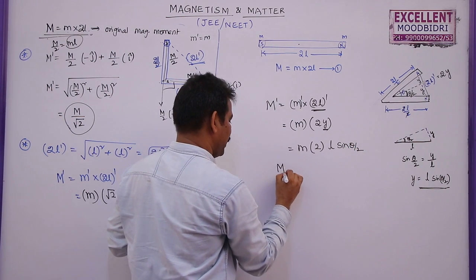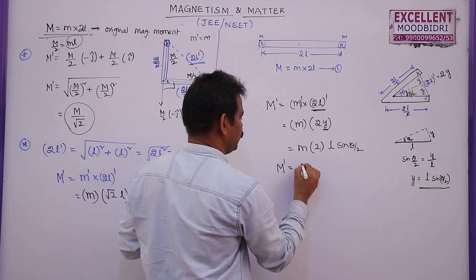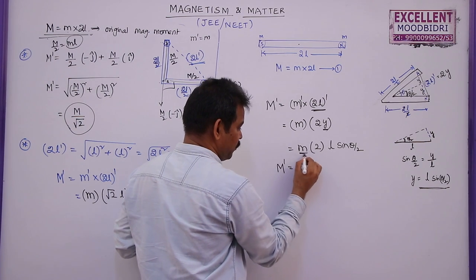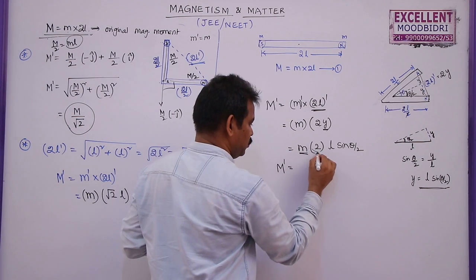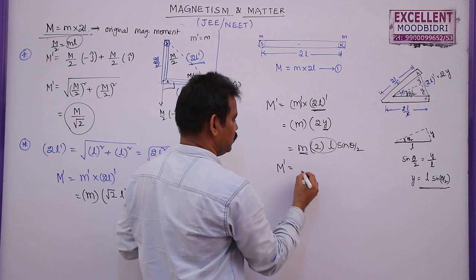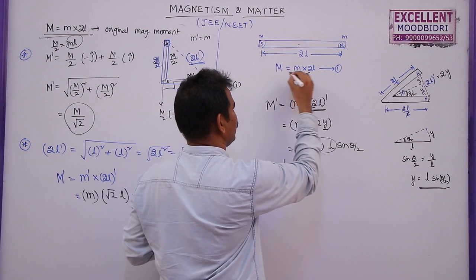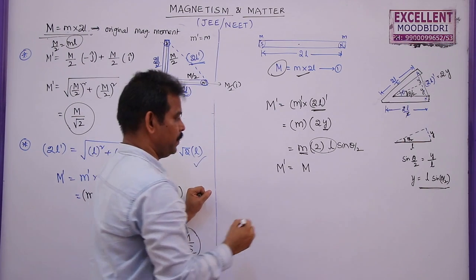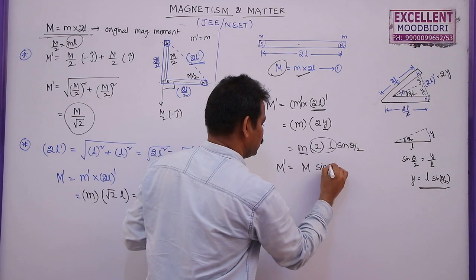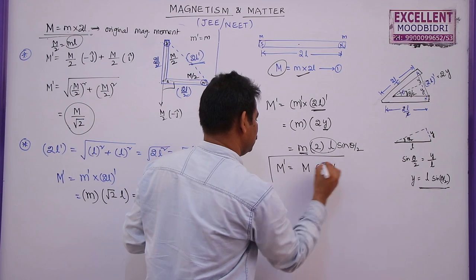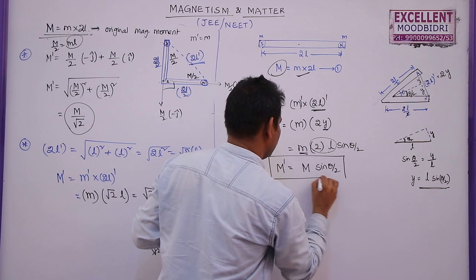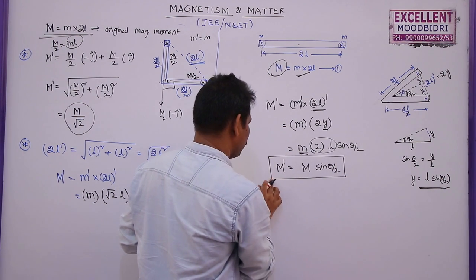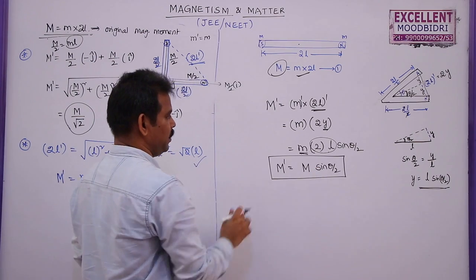So the new magnetic moment of this bent magnet is given by the pole strength into the original magnetic length, the product of these two being the original magnetic moment M, into sine theta by 2. So the new magnetic moment is the original magnetic moment into sine of theta by 2.